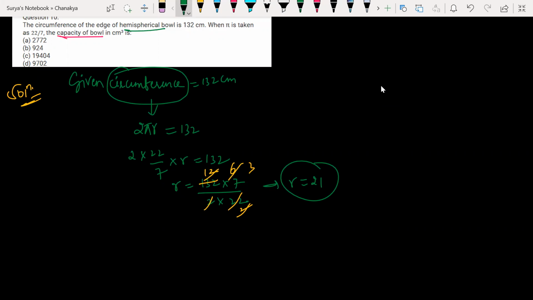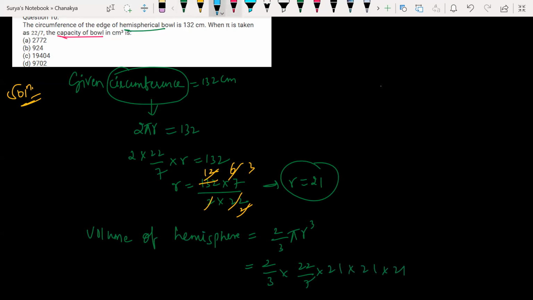Okay, capacity of the bowl. Then we have to find out the volume. What is the volume of that hemisphere? Volume of hemisphere is 2 by 3 pi r cube. Is equal to 2 by 3 pi times r cube. So 2 by 3, 22/7 into r, 21 into 21 into 21.